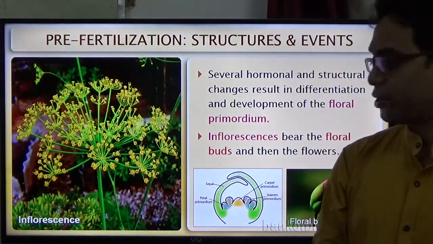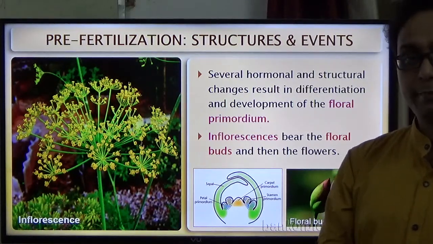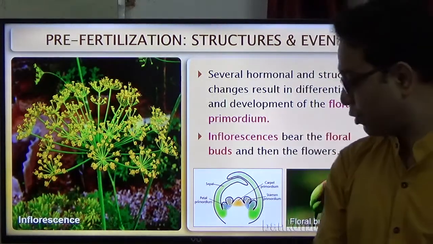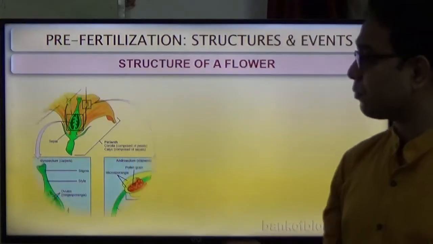A most important point is the floral primordia. This is a bud-like structure from which the flowers are produced. So it is an important part that we discuss. Next one is the structure of the flower.